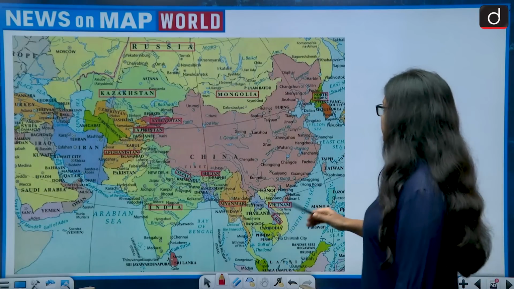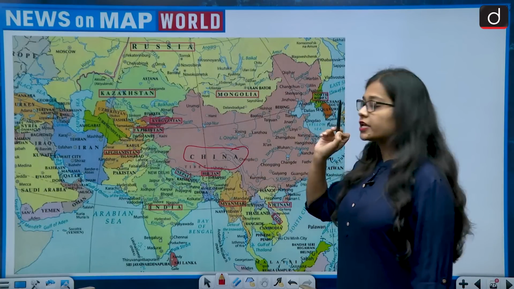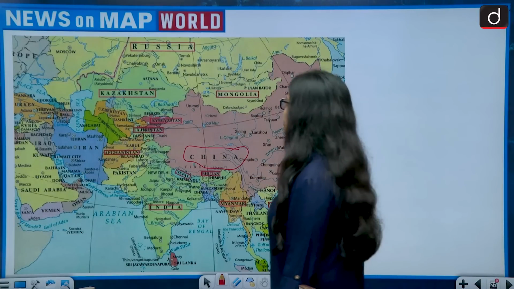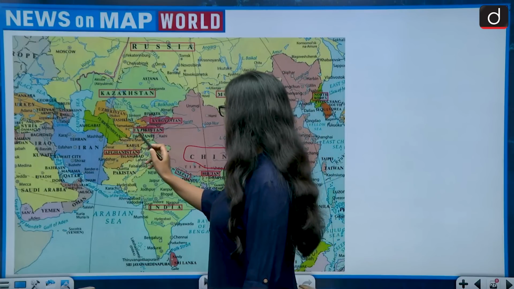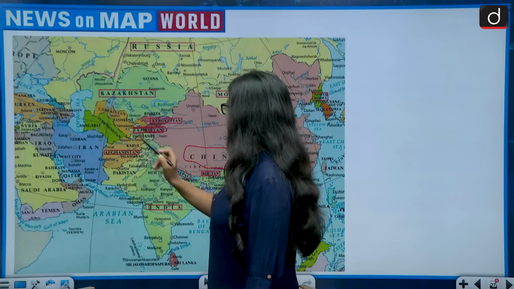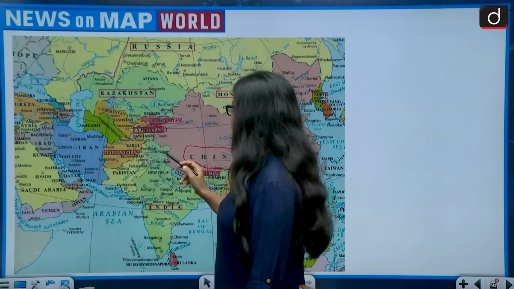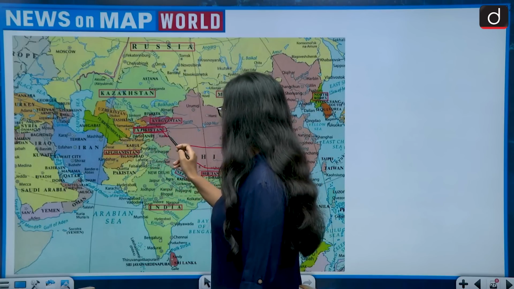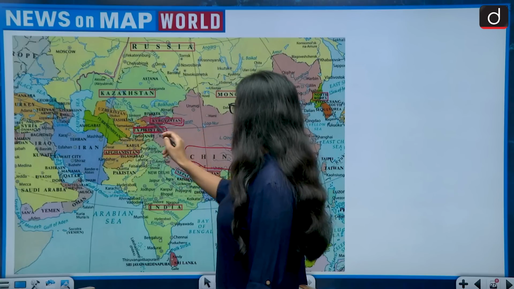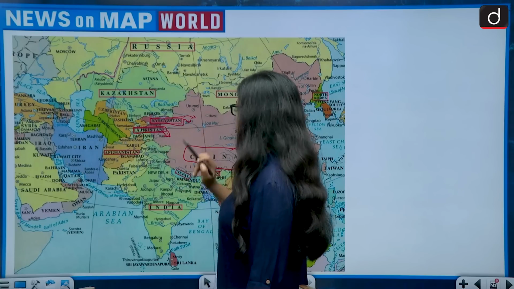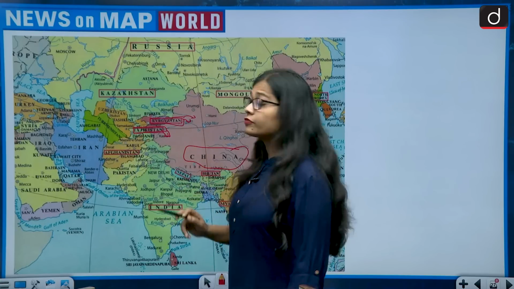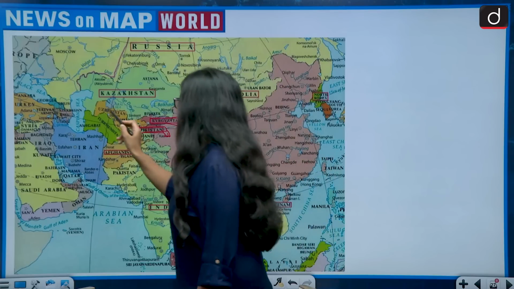Okay, this is the map. This is China. Now let's see how many countries are sharing border with China. First of all, Tajikistan. So if we talk about Tajikistan, then yes, Tajikistan is sharing border with China. That is true. Kyrgyzstan is also sharing its border with China. Then we have Uzbekistan.